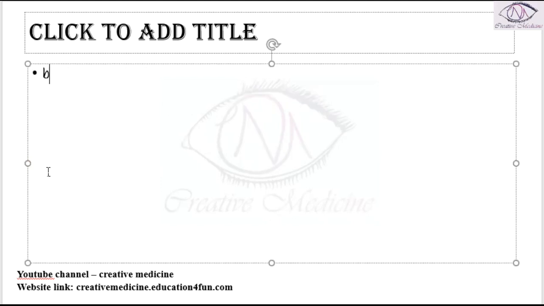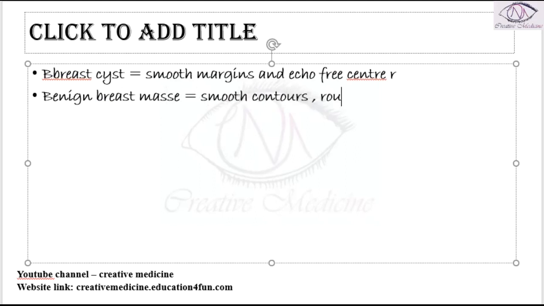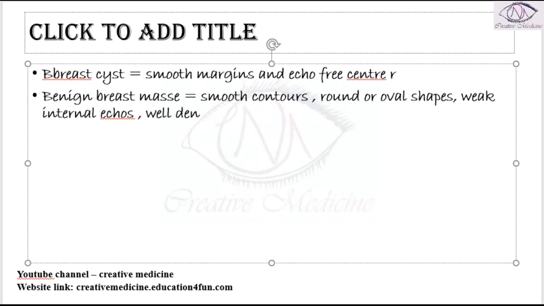Then, a breast cyst on ultrasonography appears with smooth margins and an echo-free center. A benign breast mass will have smooth contours with round or oval shapes, weak internal echoes, and well-defined anterior and posterior margins.